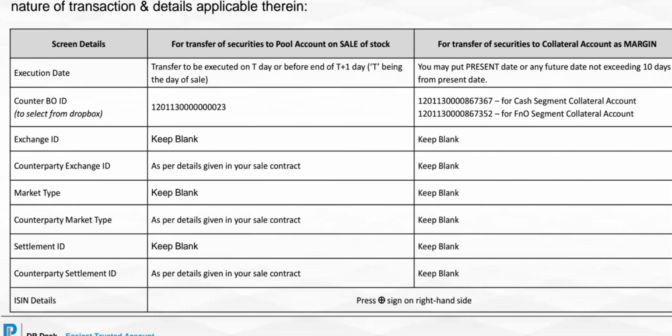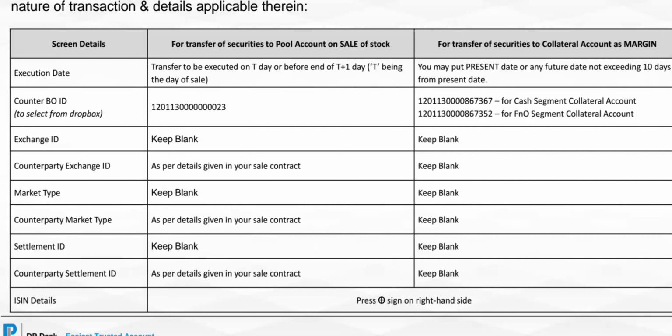Exchange ID would be the BSE or NSE exchange ID. The counter market type would be the market type under which the securities have been sold, and the counterparty settlement ID would be the settlement number under which this sale has taken place.